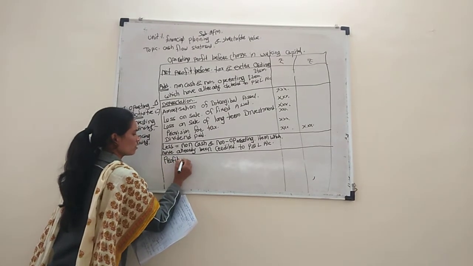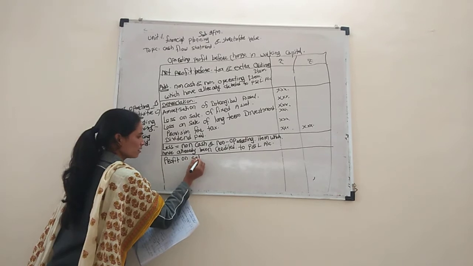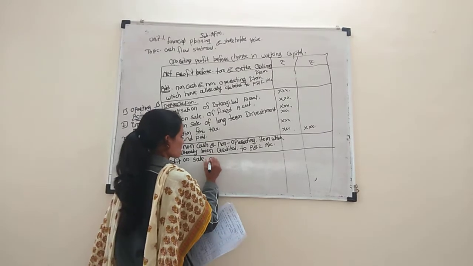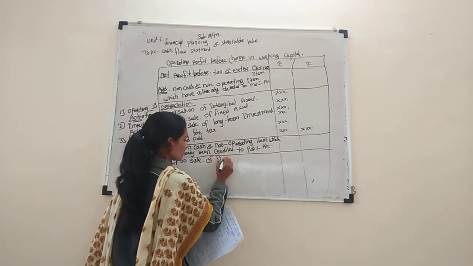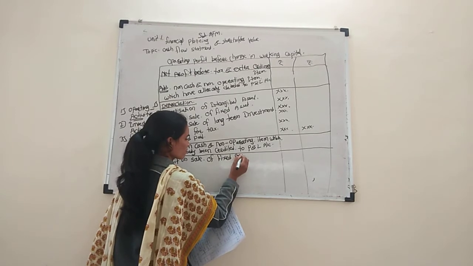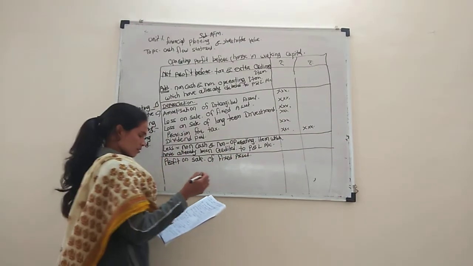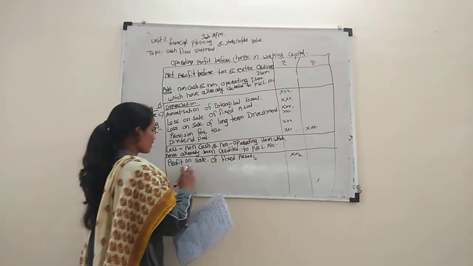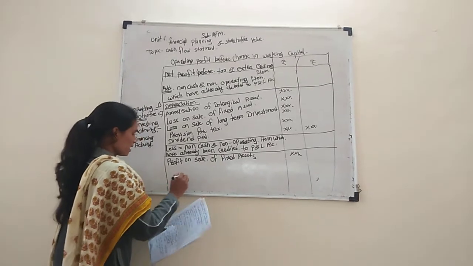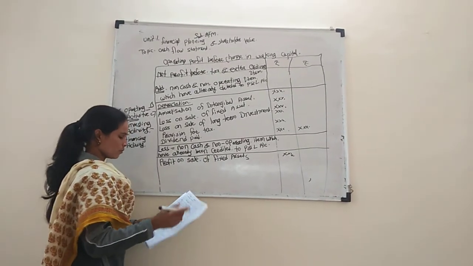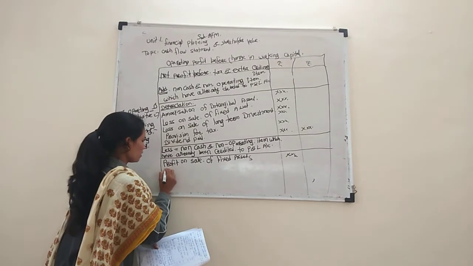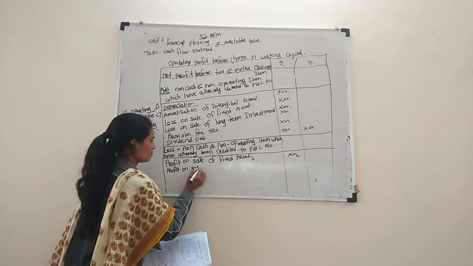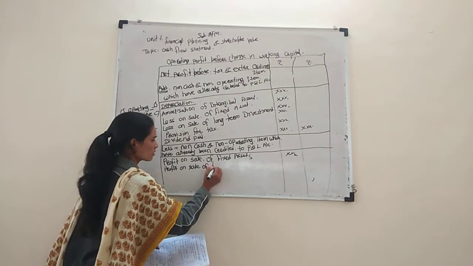Profit on sale of fixed asset. This is a non-cash and non-operating item. And next one is profit on sale of long-term investment.